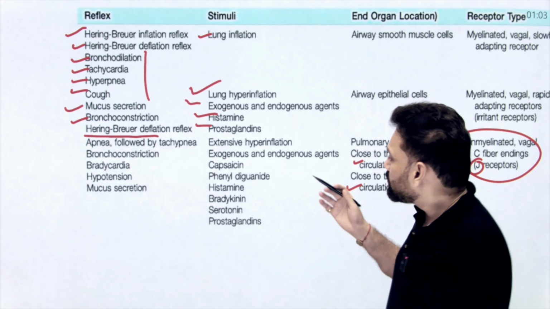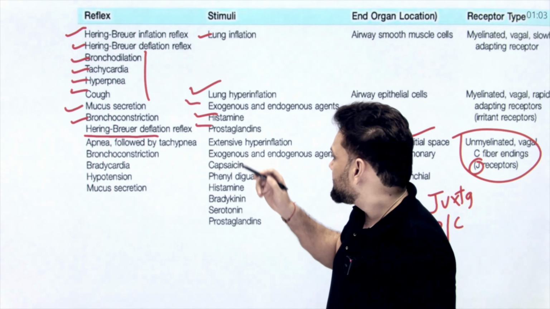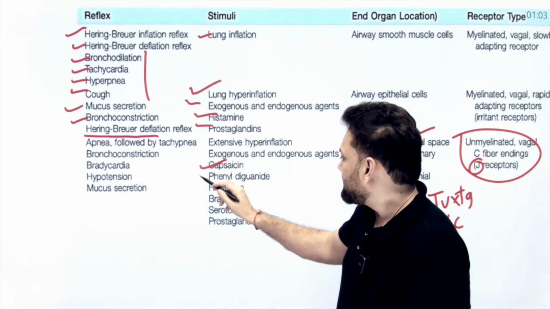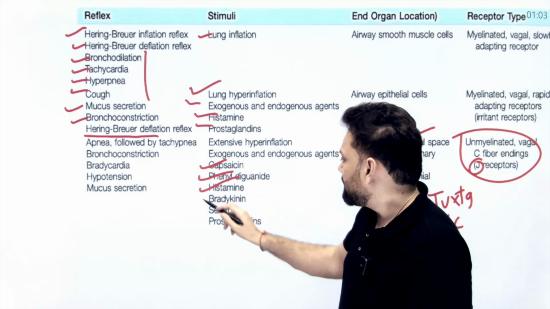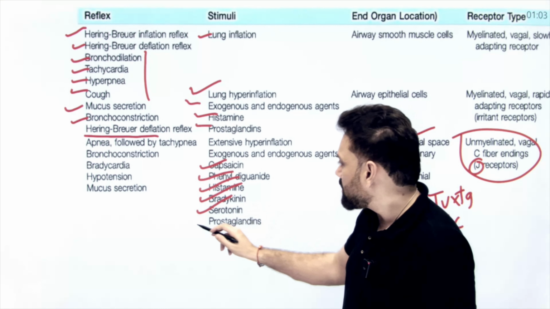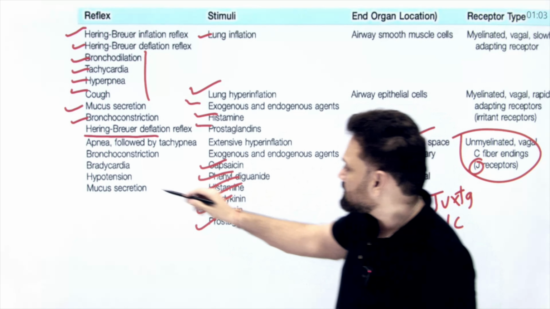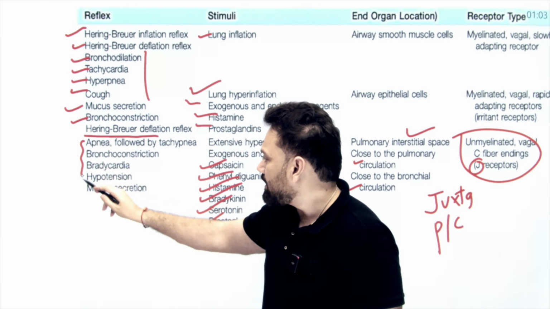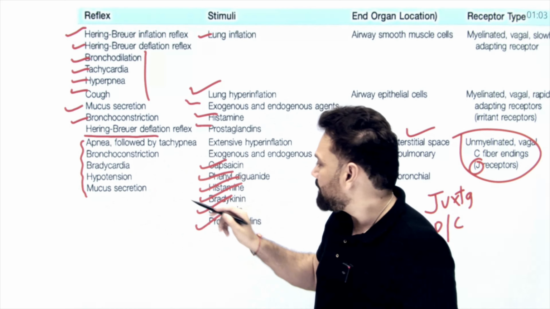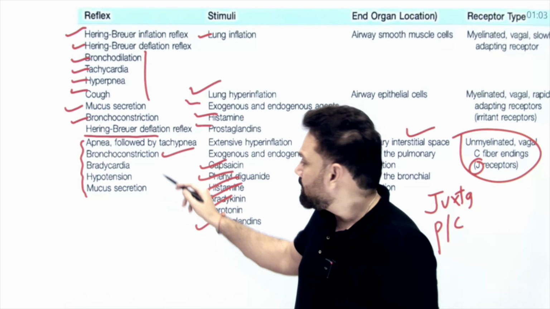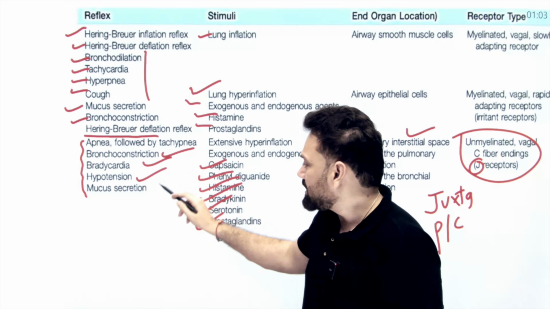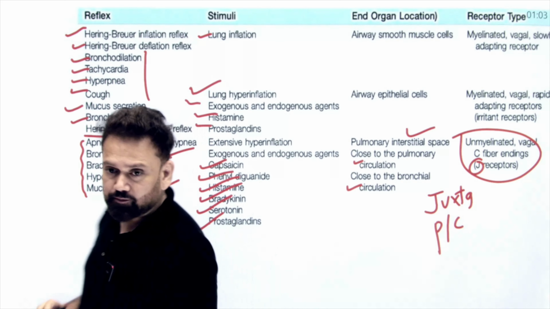So how is it stimulated? It can be stimulated by capsaicin, phenylbiguanide, histamine, bradykinin, serotonin or prostaglandin. And what is the response? These are the responses: apnea followed by tachypnea, bronchoconstriction, bradycardia, hypotension and mucus secretion.